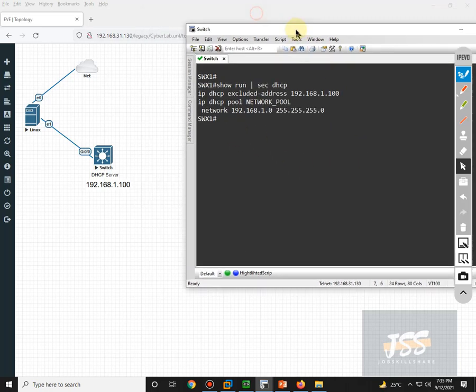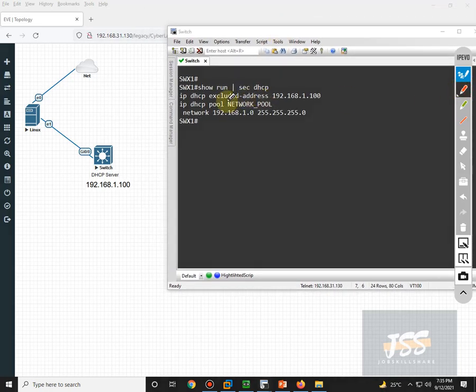So as you can see, I have already configured ip dhcp excluded-address 192.168.1.100 because this belongs to this machine, and then I created one pool with the pool name, and the network address is 192.168.1.0 with subnet mask /24.